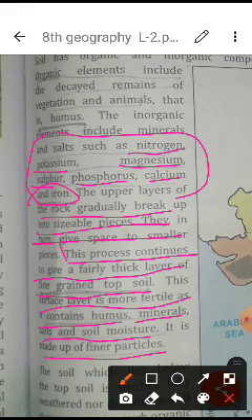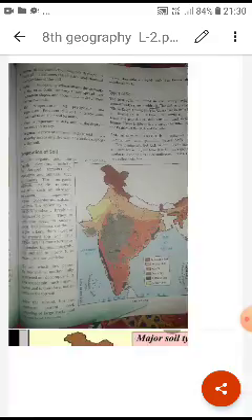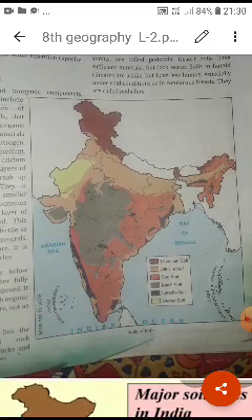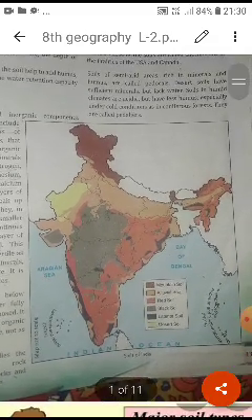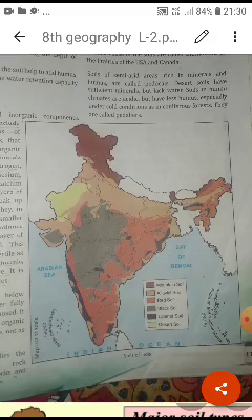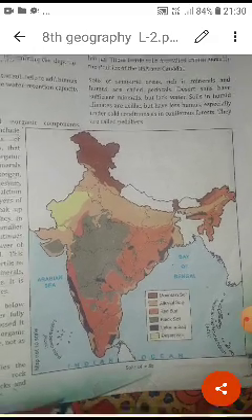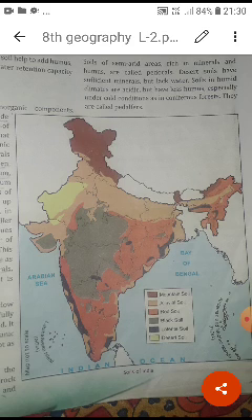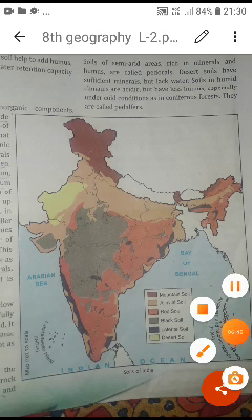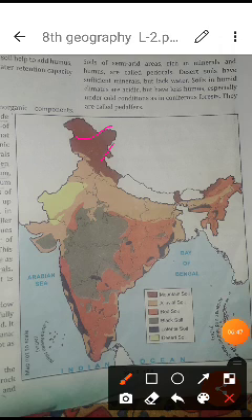Now students, we can see here it is explaining the India map, which is already in one video, and I think we talked about it in the Zoom class. It is explaining the different kinds of soil in India. Especially we have 6 kinds of soil. Mountain soil, you can see here, this is the brown, dark one, in some places, especially the northern mountains. It is showing the mountain soil.